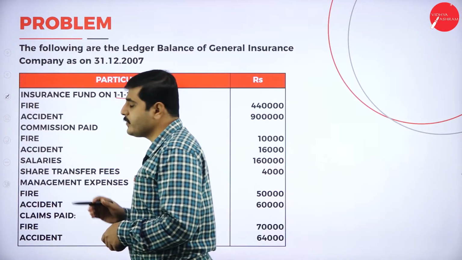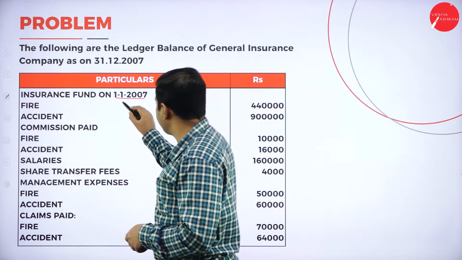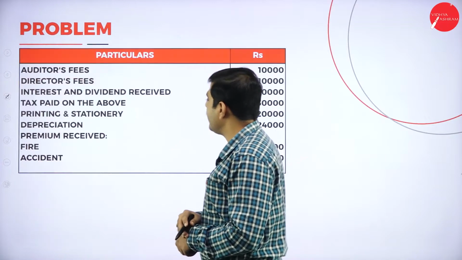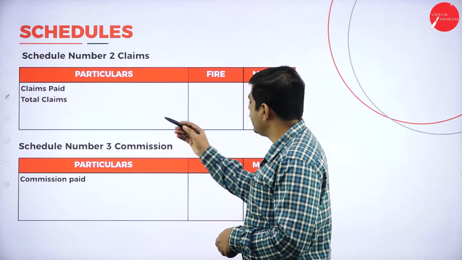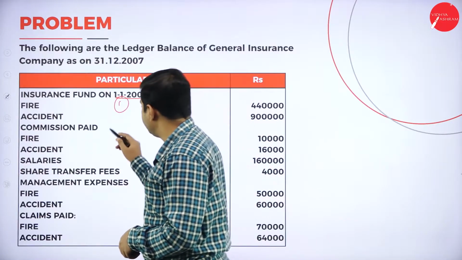So where will we get the insurance fund? In 2007 we have the insurance fund. It will appear in schedule number 1, premium. Commission, where will commission go? Commission paid is an expense, so commission should be schedule number 3 here.